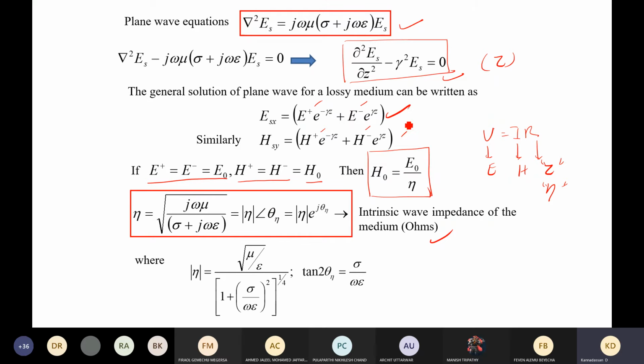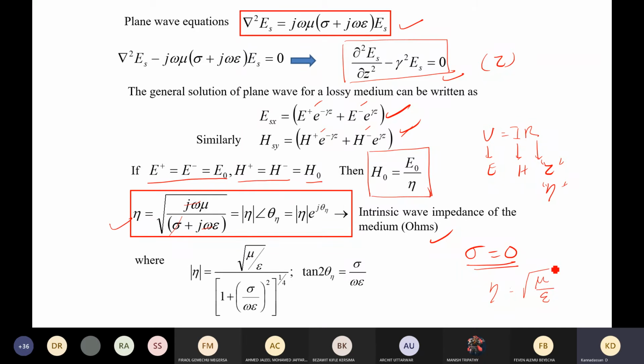So when you divide these two equations, you will get this eta, and eta is the root of j omega mu divided by sigma plus j omega epsilon. When this medium is a lossless medium, when there are no charges available, the charge density is equal to 0. Then this term will be cancelled, and this omega term and this term will cancel each other. You will get simply eta equal to root of mu by epsilon.